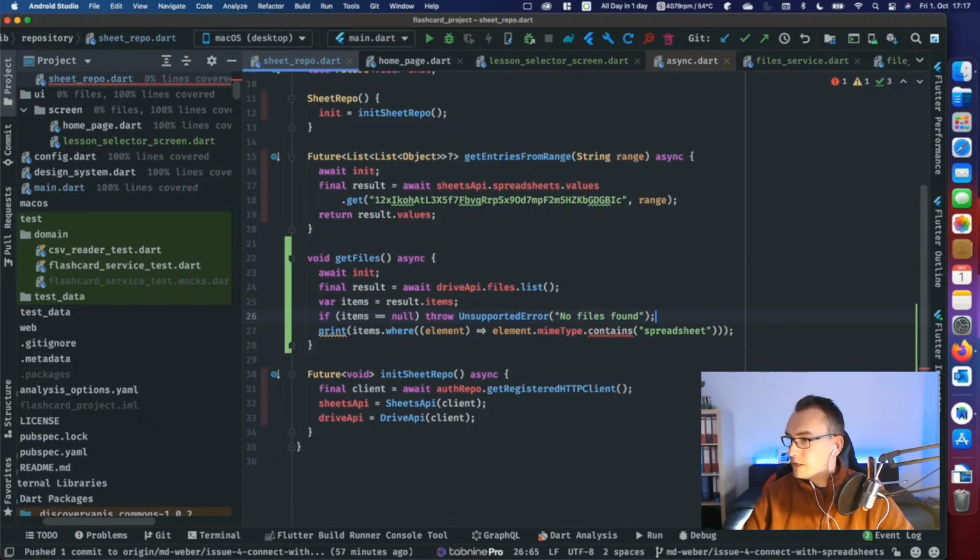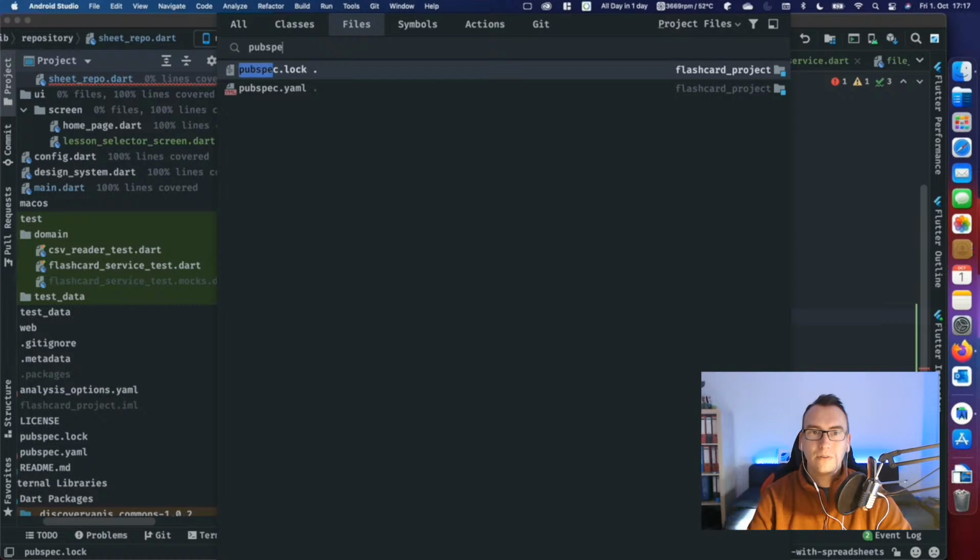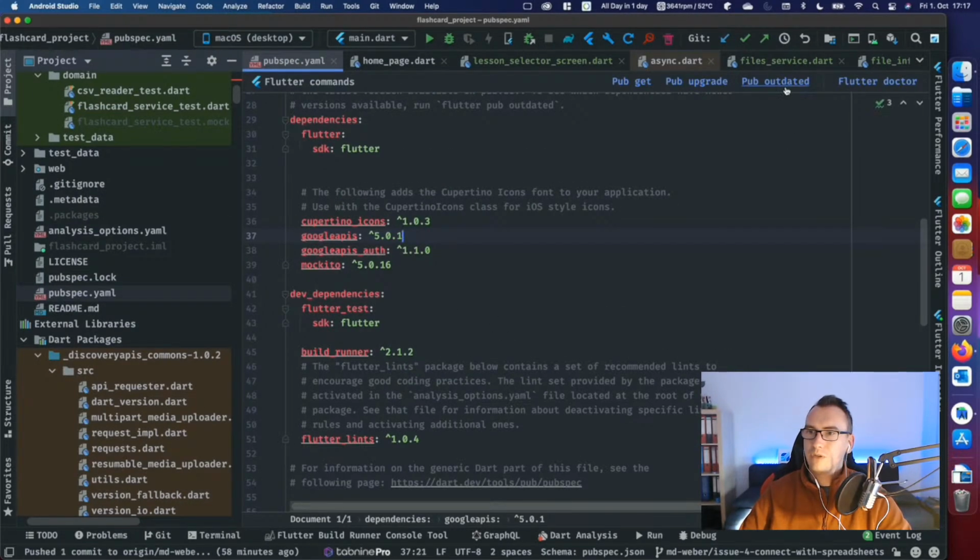Yeah, great. Okay, there are new questions. Is there a way to sync dependency? I'm currently in dependency hell. I can imagine it is a pain to have a lot of dependencies and need to upgrade specific ones. What I can recommend you is if you go to the pubspec.yaml in this project, we don't have these problems,